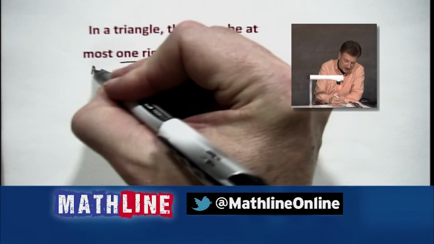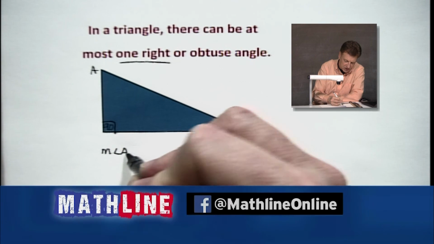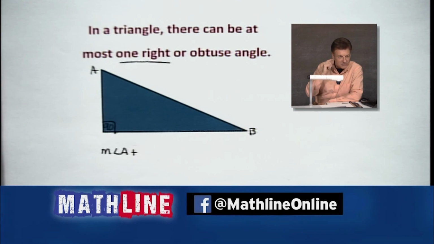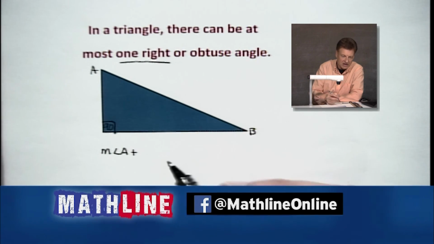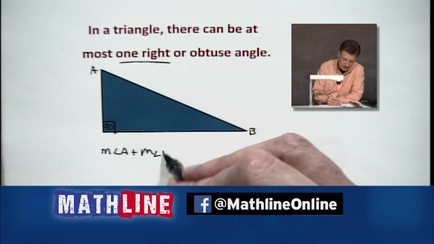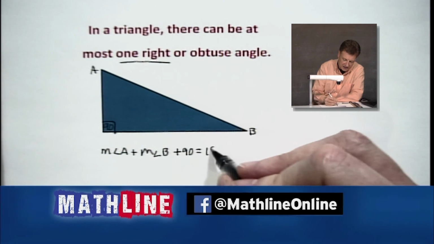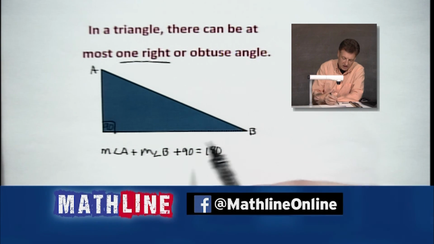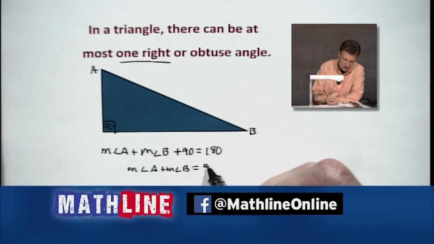So here's the deal. We can call this A and B once again. So if we've got the measure of A, I'm going to use the 90 because once we use this thing to be a greater than 90 angle, it works just as well. This is the minimal. Plus what is it, B? Plus that 90 equals 180. So once again, seeing what's going on. Move that 90 over there. We know those angles are going to be complementary. That much we knew from the last corollaries.